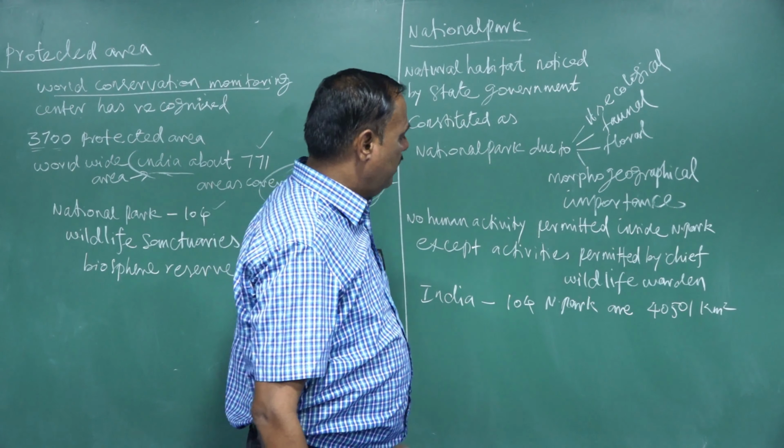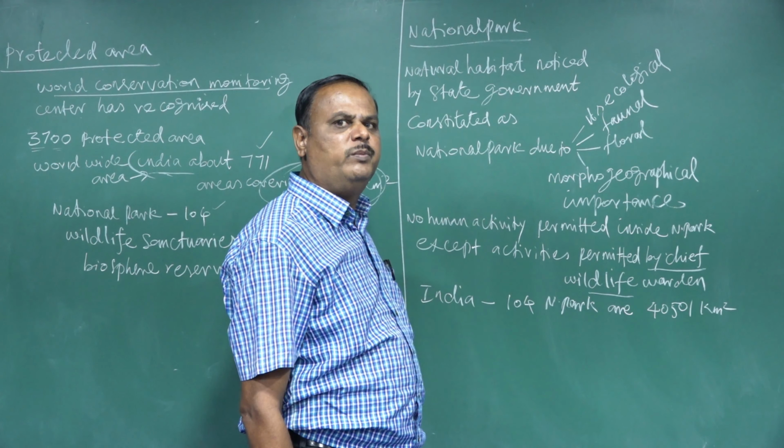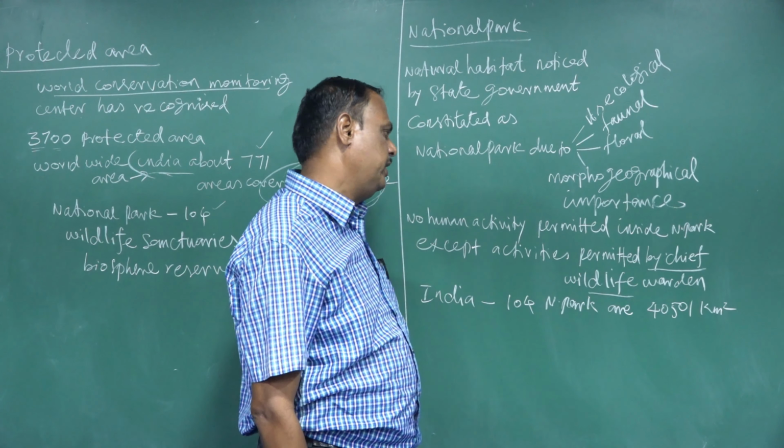Otherwise, human beings are completely prohibited.